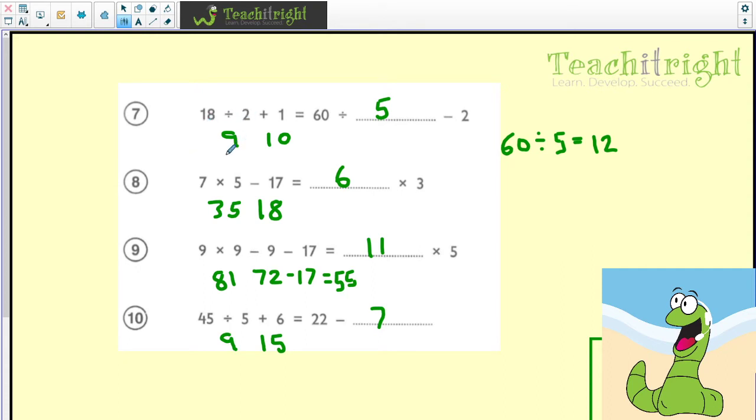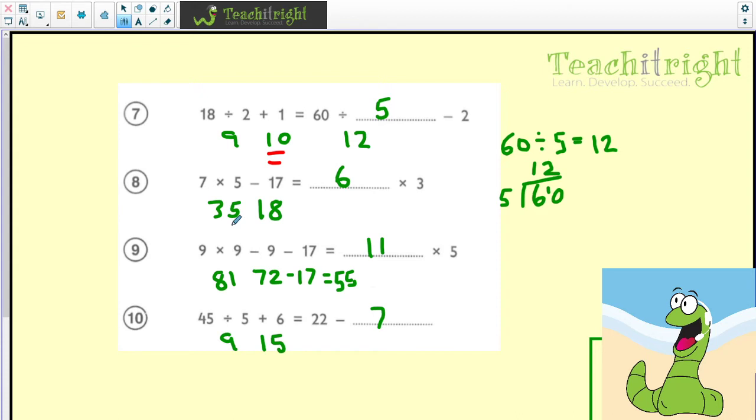18 divided by 2 is 9. Add 1 is 10. So I must make 10 on this side. 60 divided by 5 is going to give me 12. Take away 2. And of course that's going to make 10. So 60 divided by 5. Now, if that was one that you couldn't do, what you could do is do a little bus stop method. If you're dividing 60 by 5, so 5 into 6 goes 1, remainder 1, 5 into 10 goes 2. But that will be a good fact certainly to learn.